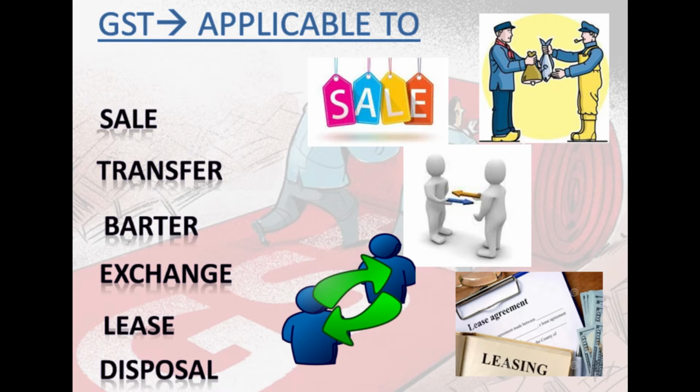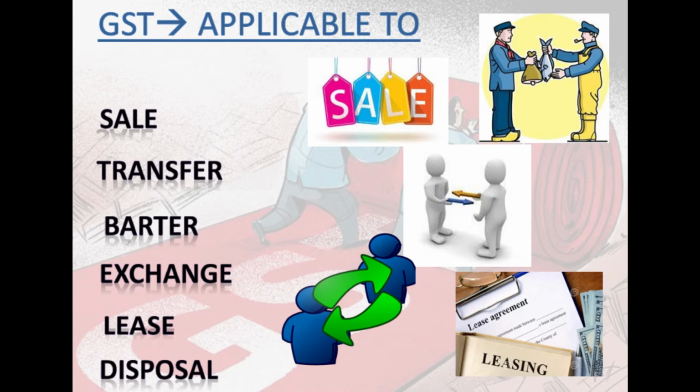Now next slide, I'll try to cover the variety of transactions. That is, GST is applicable to what? GST is applicable to sale. So if sale is taking place, GST will be applicable. Transfer, if you are transferring something, then GST will be applicable. Barter, if you are exchanging goods for goods, GST will be applicable. Exchange, if you are exchanging one property for another, property from one hand to other, GST will be applicable, right?